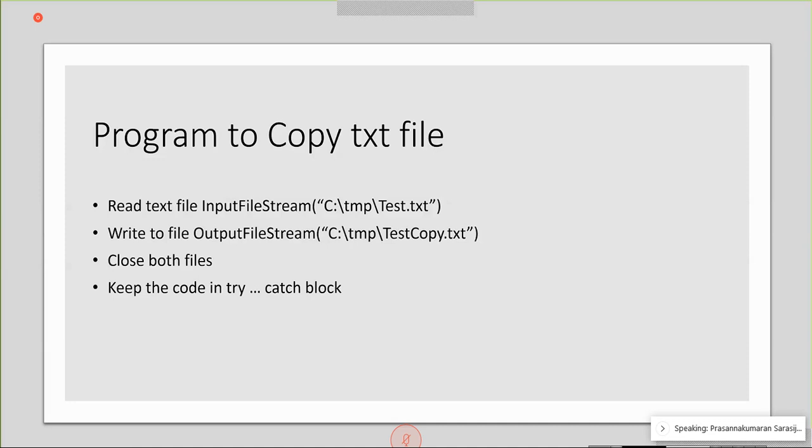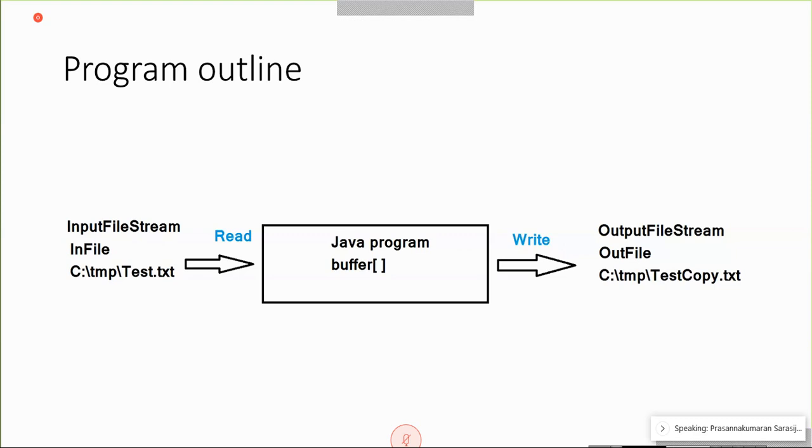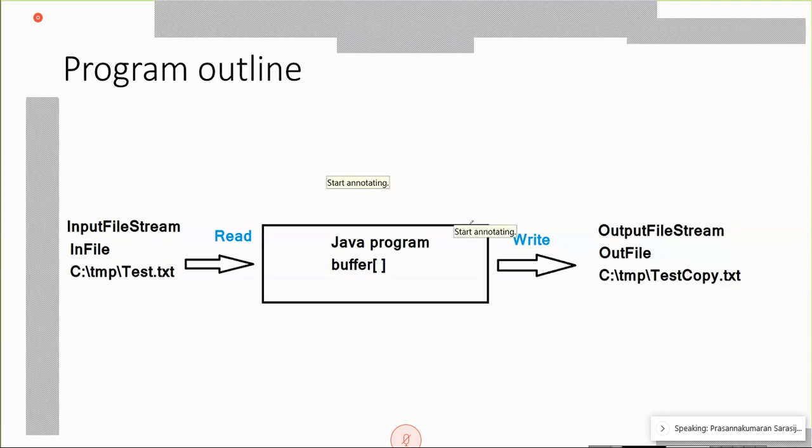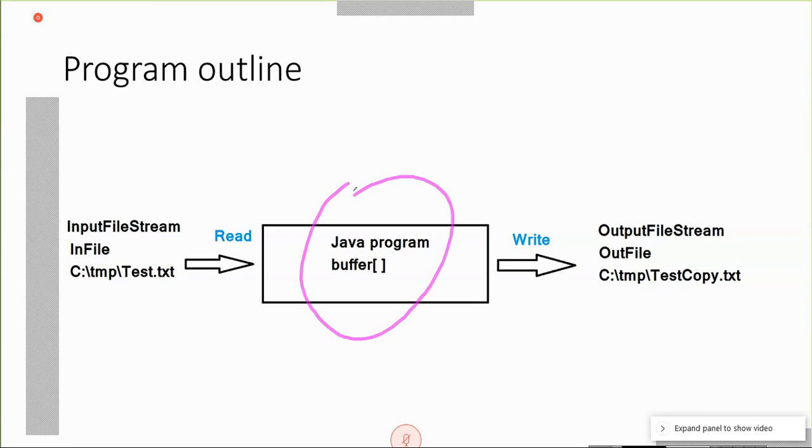Okay. So this is the program logic. We are going to execute this program and write the code as well. We are going to make a Java program that is reading a file, this one, and the class used is, of course, input file stream, and the object that is called infile, that is a user variable, object name, object of type input file stream, that is pointing to this file.